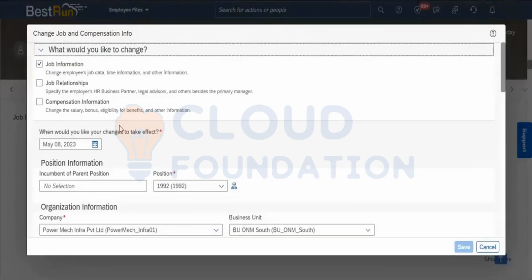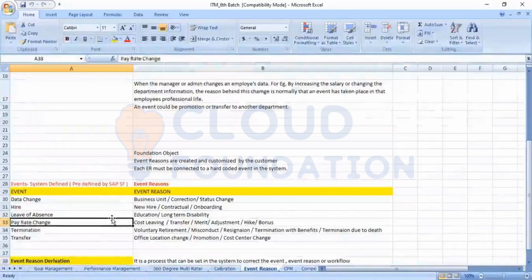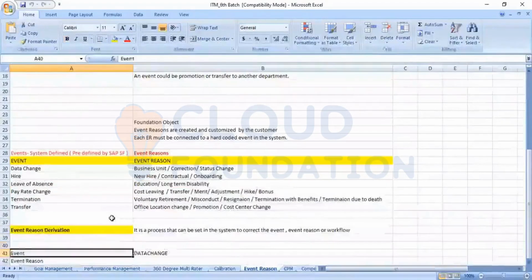We will be creating a business rule where everything will be done automatically and the notification will be sent to the system rather than entering it manually. That is the concept introduced, called event reason derivation.